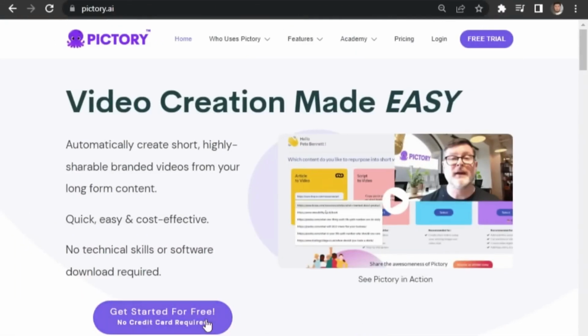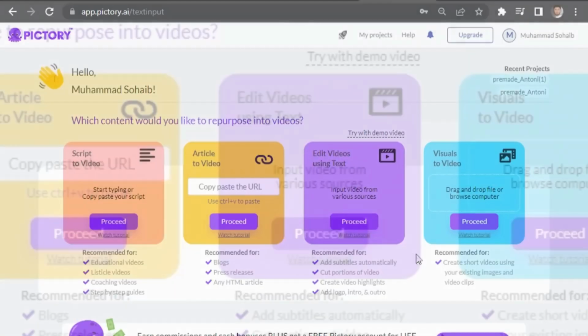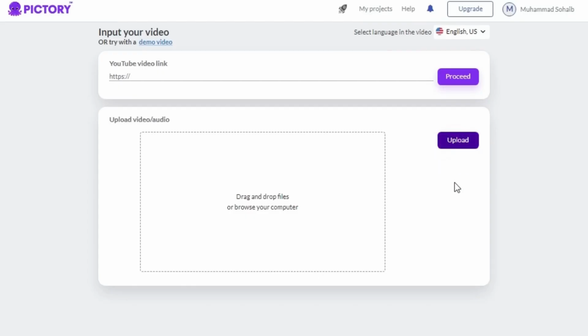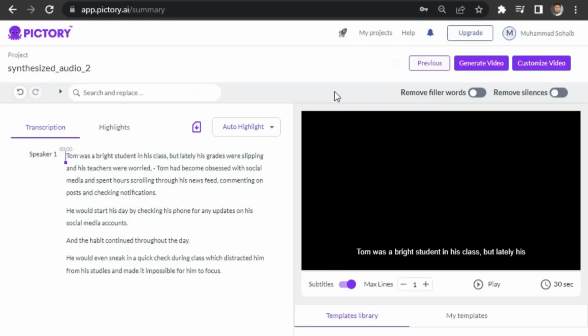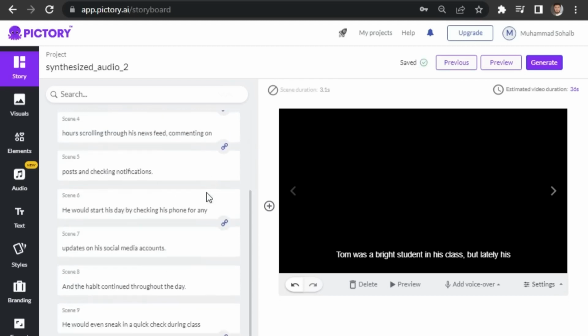Once it's done downloading, just go to pictory.ai and create a free account. If you already have an account, just click on login and then click on this one, edit videos using text. Now upload the audio that you have just downloaded from 11 Labs. Click on proceed and it's going to take a little time. Click on customize video. Now you can see that AI has already written the subtitles.